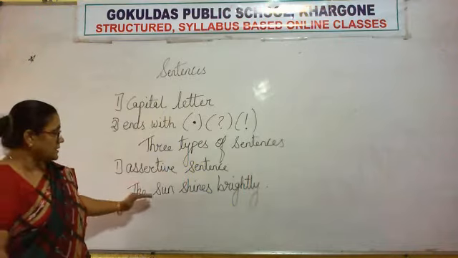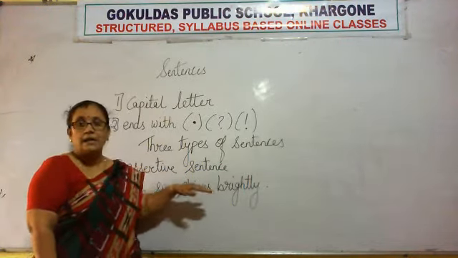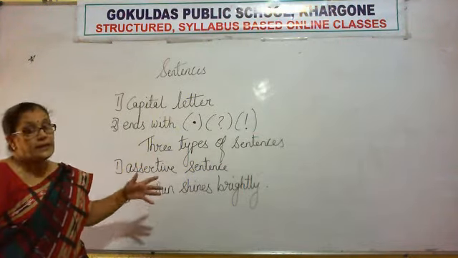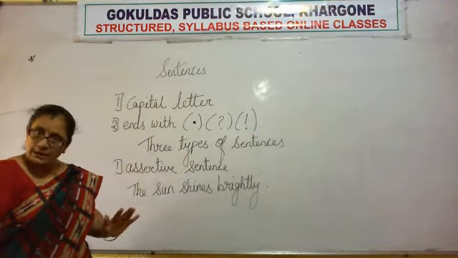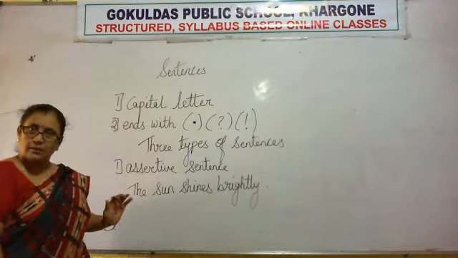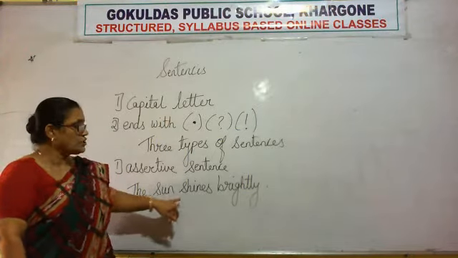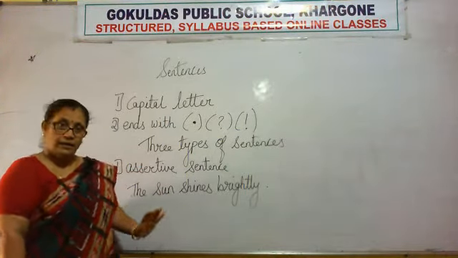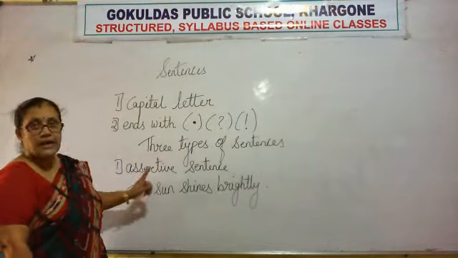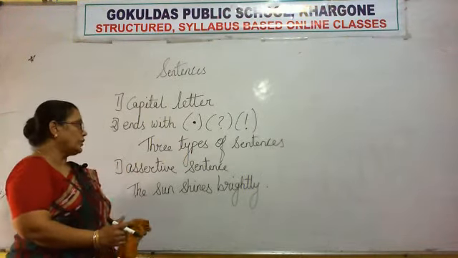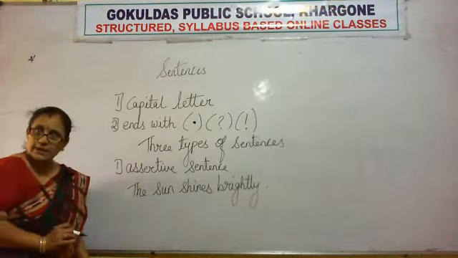Second thing, the sun shines brightly. The sun, the sun shines brightly. This is correct, it is a fact that the sun shines, right? So these sentences are also facts. So the sun shines brightly. This is a fact. It is ending with a full stop. So this is an assertive sentence.